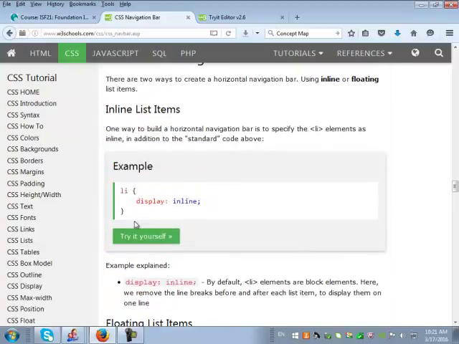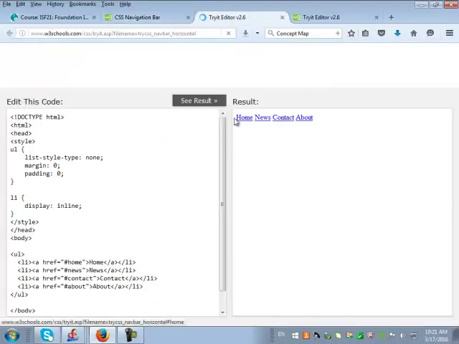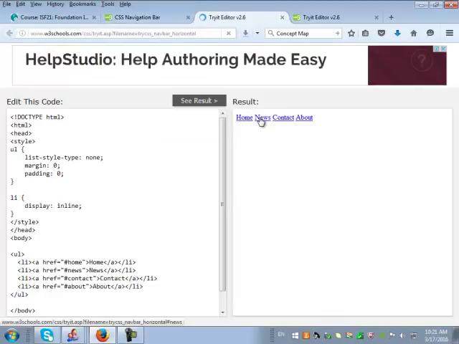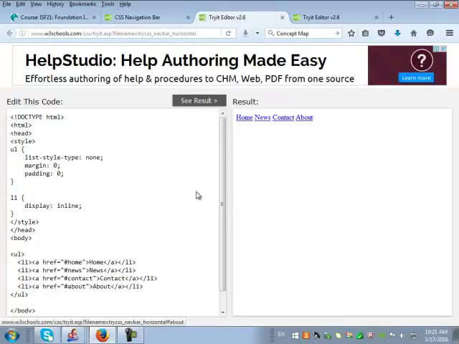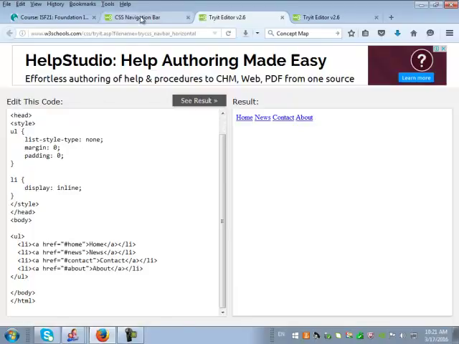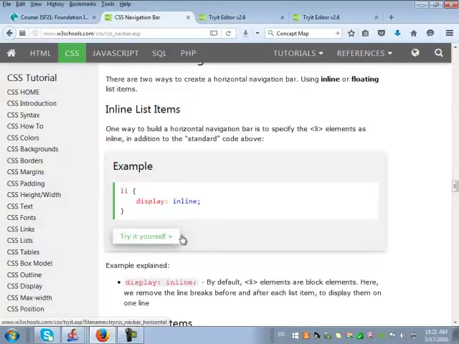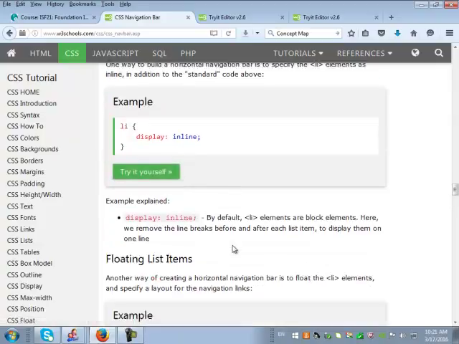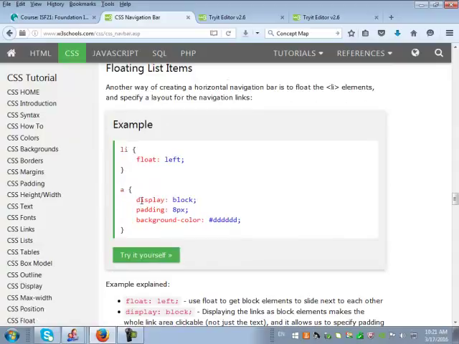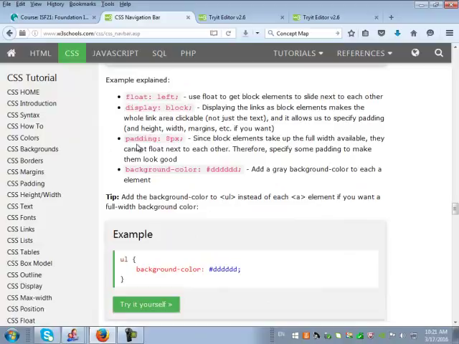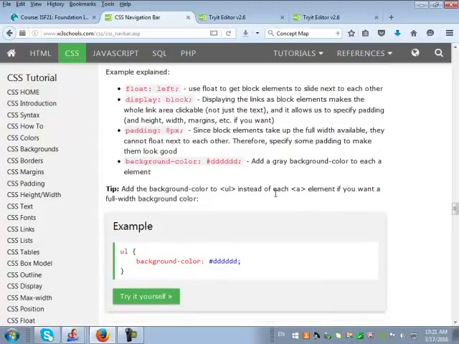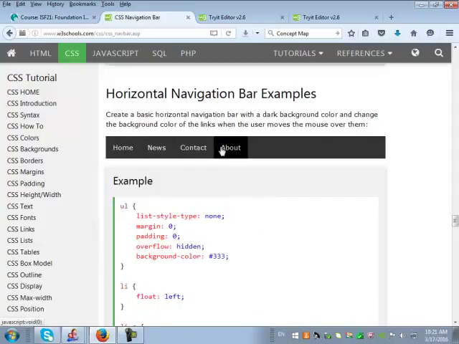In the previous example over here, at the moment only this text is clickable, not the box that is surrounding it. So you want to put it in a box like over here, like this is a box, and if you click on it, the words are not only hyperlinked, but this entire box area is hyperlinked. Can you see that? So in order to achieve that, you need to write display block, and you write it in the A tag. You apply that on the anchor tag, and padding and all those things is just basic, and the background color is just the basic. So here is one of the simple ones.